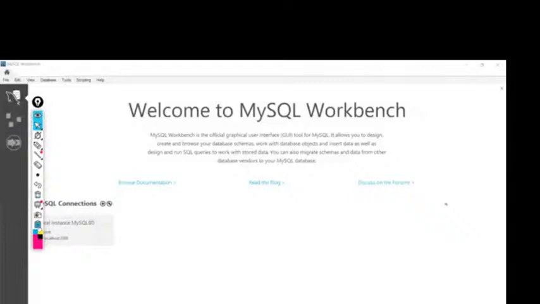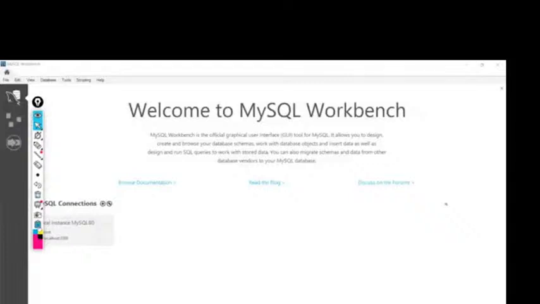At the bottom, we have something called the information section. Whenever we select any database name or any tables, all the details will be displayed here, which I will show you in a while. Next, in the center, we need to open a SQL file in which we are going to write any SQL queries or syntaxes. We can call it the editor also. This is the menu bar, and this is the toolbar.